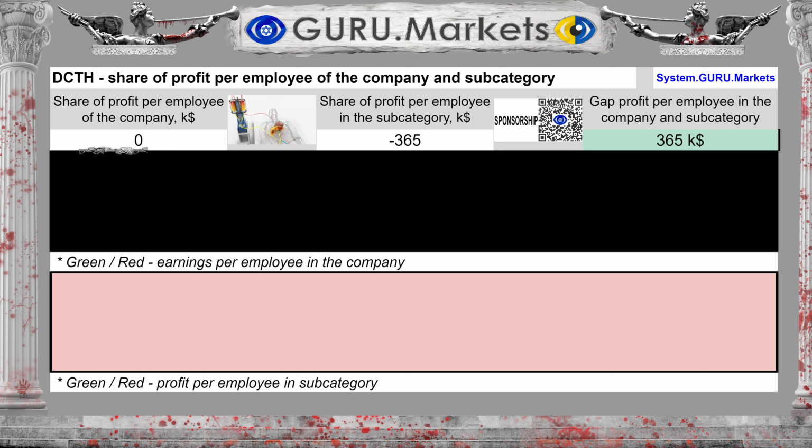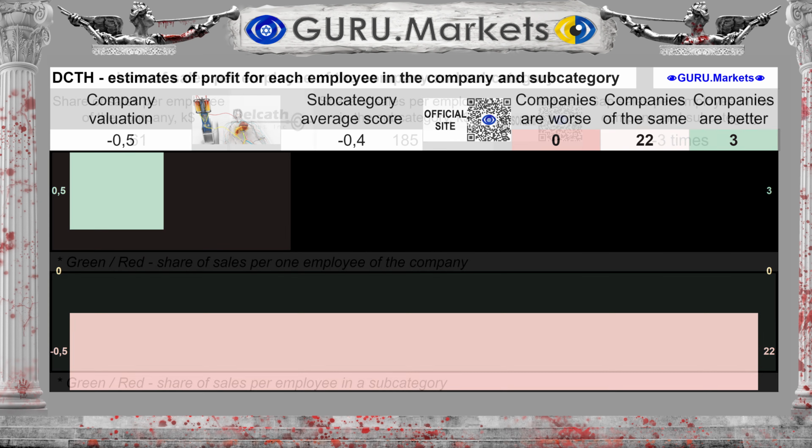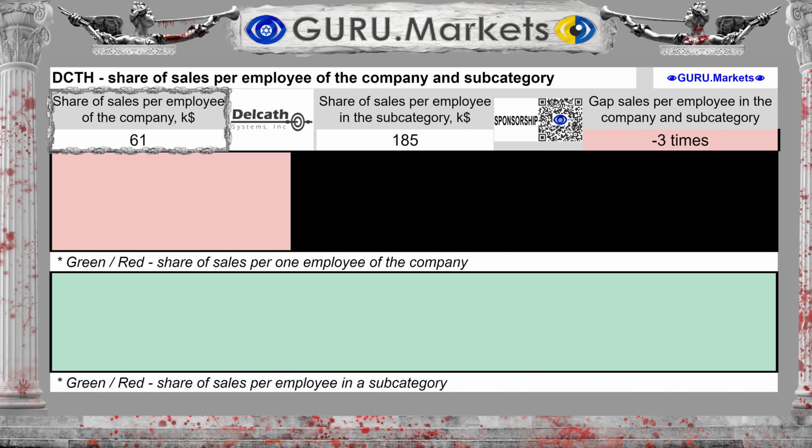The amount of profit per employee is $0,000, with the average for the subcategory minus $365,000. The difference between the subcategory average and the company's performance is $365,000. Estimation of profit per employee in comparison with the indicators of companies in the subcategory: Tolerable, minus 0.5 points. The amount of revenue per individual employee of the organization is $61,000, by subcategory $185,000.